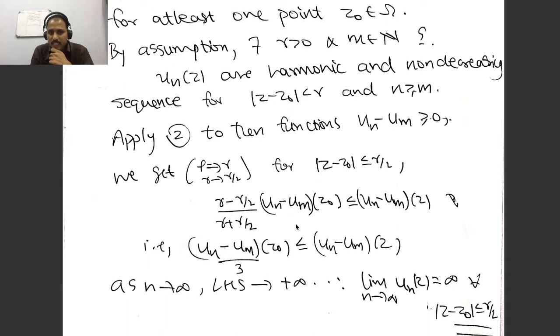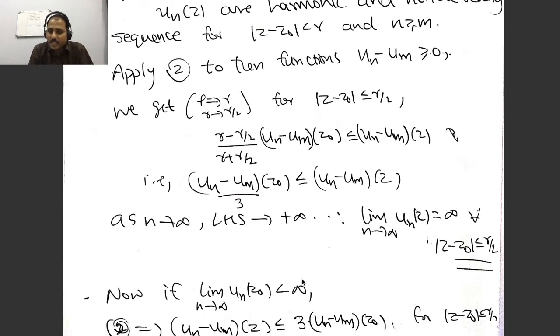Apply it for that, and you will obtain this inequality: (u_n minus u_m)/3 at z0 is less than or equal to u_n minus u_m at z. As n tends to infinity, the left hand side goes to infinity, therefore the right hand side will also go to infinity. This will tell you that the limit as n tends to infinity of u_n(z) equals infinity for all z in that disk. Similarly, if the limit is finite at z0, then the second part of that inequality will tell you that it will be finite on the whole disk.